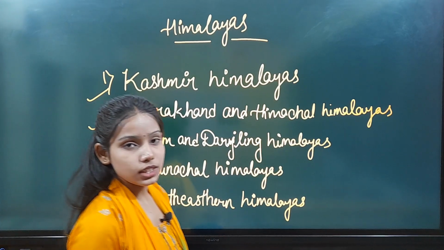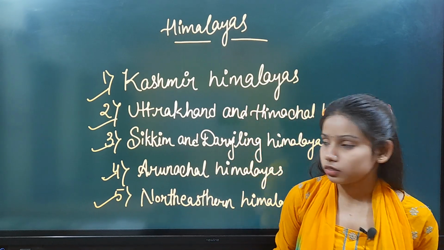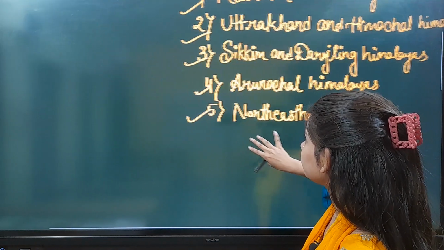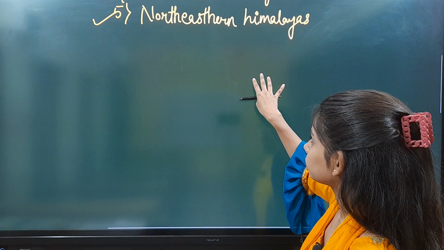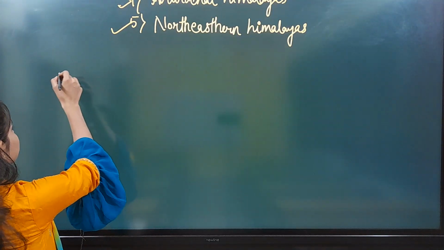So today in this class we are going to discuss all these Himalayan divisions briefly, okay? So starting with the Kashmir Himalayas. In the Kashmir Himalayas, first of all we notice some of the important ranges, okay?